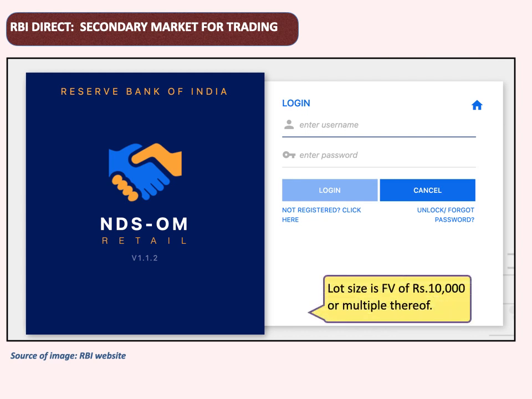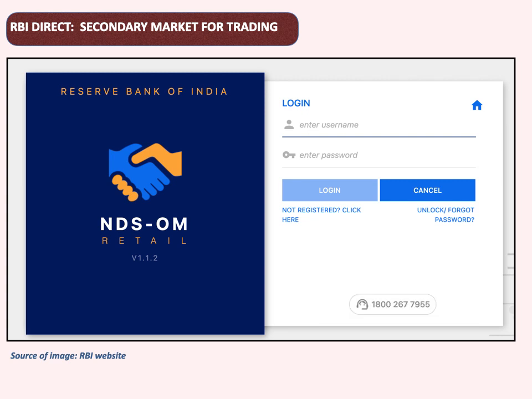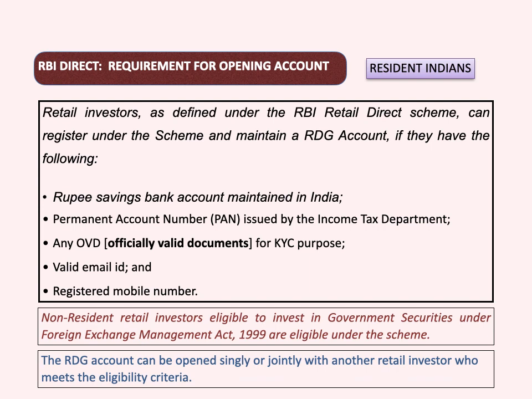Since the lot size is, as I said, only 10,000 rupees, it is very easy for a layman to trade even with a small amount at his disposal. So if somebody wants to open the Retail Direct account, it's very easy. What is the requirement? As I said, one must have a rupee savings account with any bank, and most of the banks have this linkage with the RBI Retail Direct. But please check whether your bank is on the list of RBI of banks having the linkage with RBI Retail Direct. All the major banks have the linkage, so there is no need to worry about that, right?